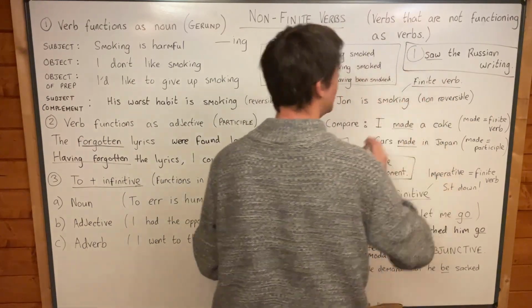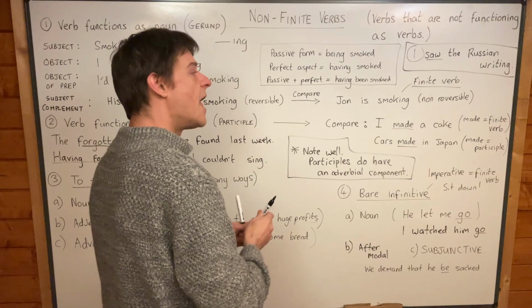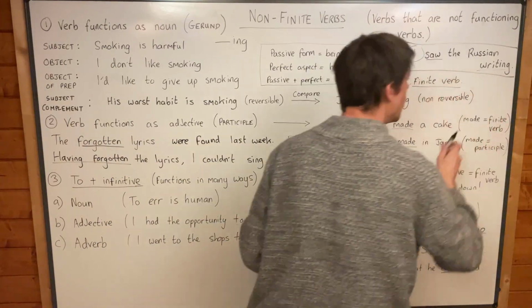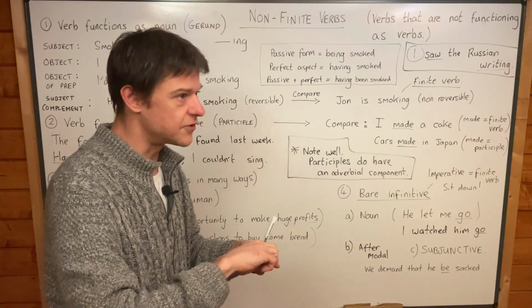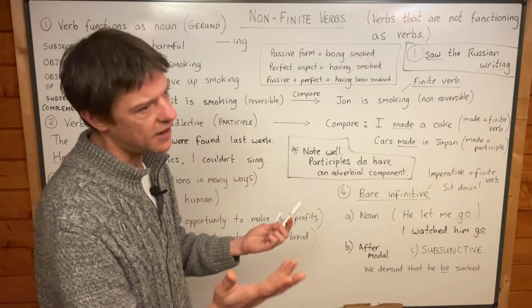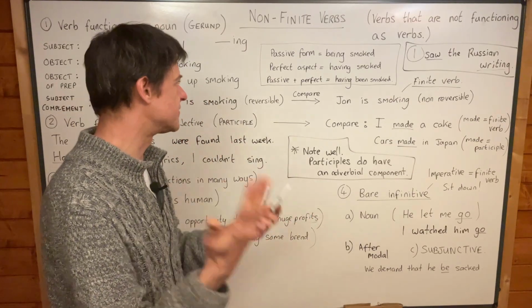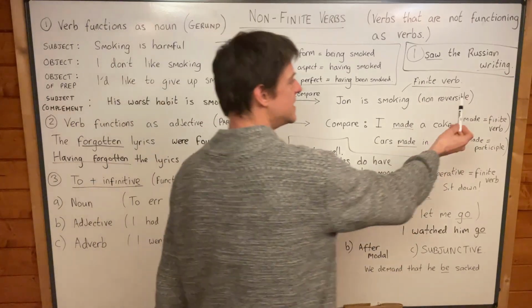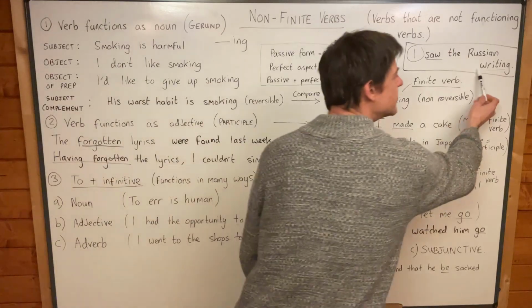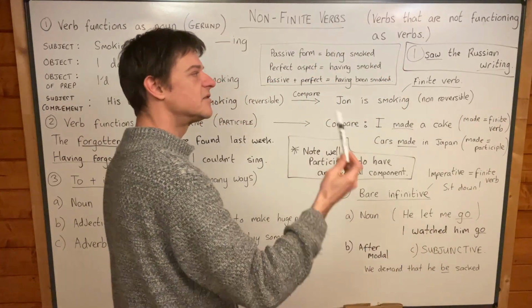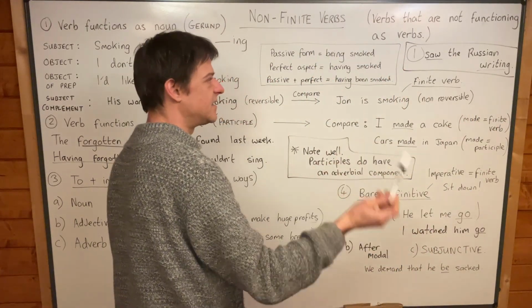Because it's got a doer, I, yeah? I saw. This one is not functioning as a verb, even though I completely agree that it comes from the verb to write. Of course it does, it comes from the verb to write. So it's certainly a verb, but it's a non-finite verb. It's a verb that doesn't have a doer. Yeah, it doesn't have an I am writing, he is writing.